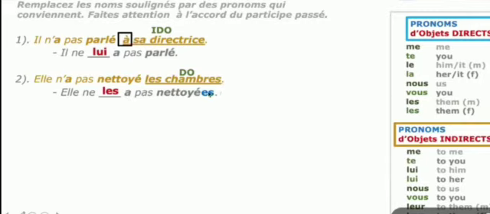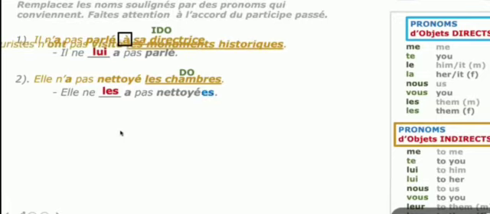So according to that, we are changing the given sentences. You must concentrate and pay attention to the passé composé also. We did the agreement according to the direct object pronoun that is placed before the verb in the passé composé. The pronoun is plural, the chambre is plural, so you have to add es. Elle ne les a pas nettoyées. She does not clean them.